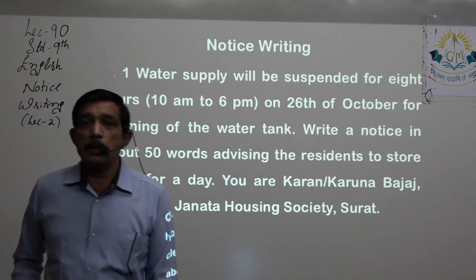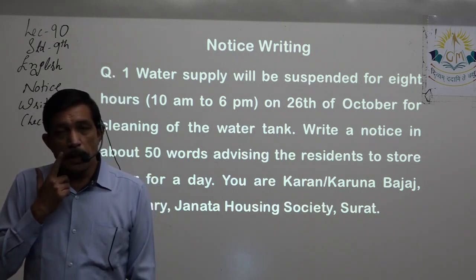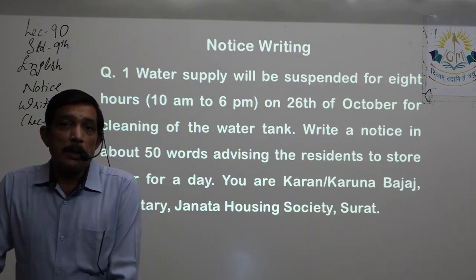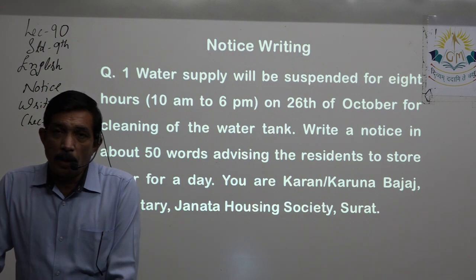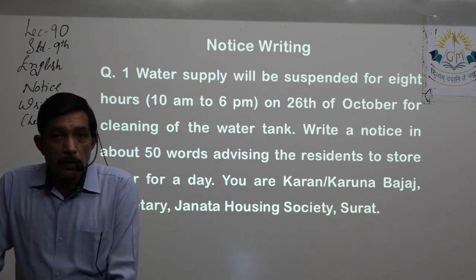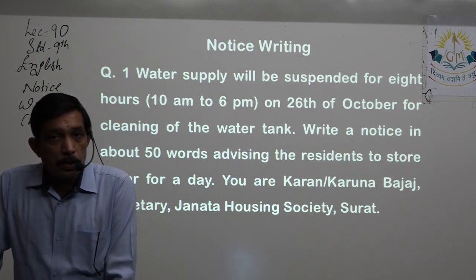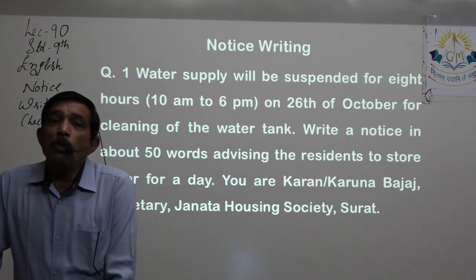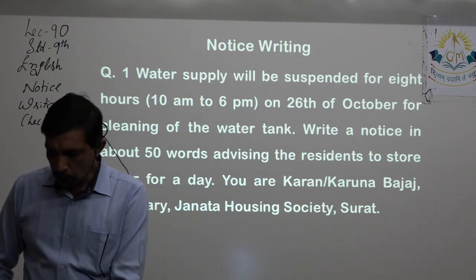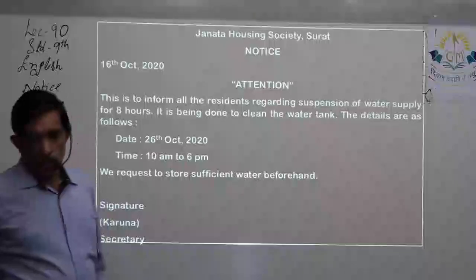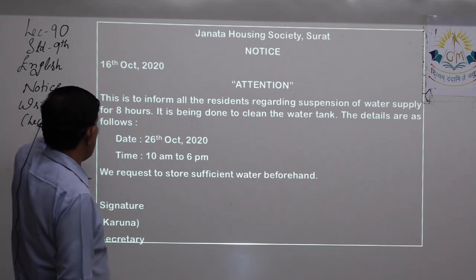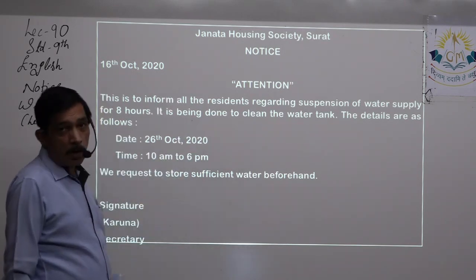Now all the essentials are given to you. Your name is given, your designation is given, what you have to tell the residents of your society is given, why, that is also given. You just have to frame up the notice in a box. So here is what the notice looks like. The notice is in a box.